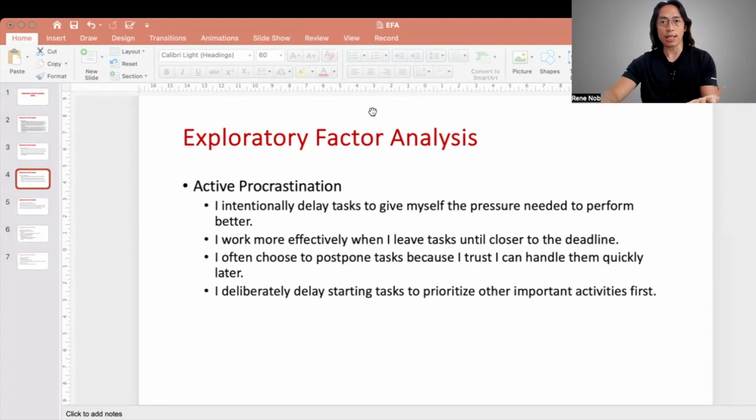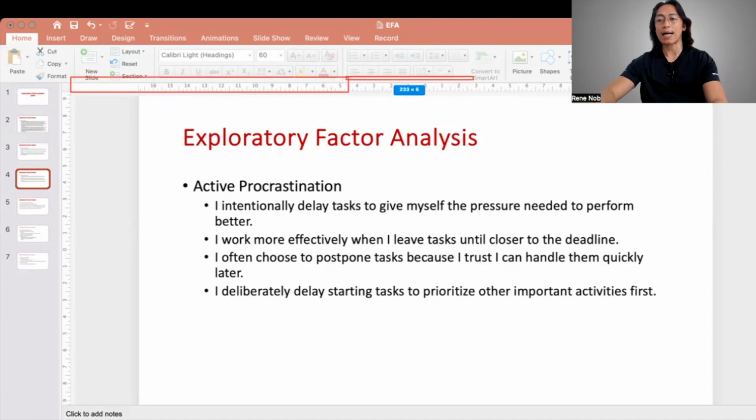And given our constructs, we hypothesize, although again this is exploratory, that the passive procrastination items would form one structure and that the active procrastination items would also form another structure, forming a two-factor structure. So that is what we are hoping for.